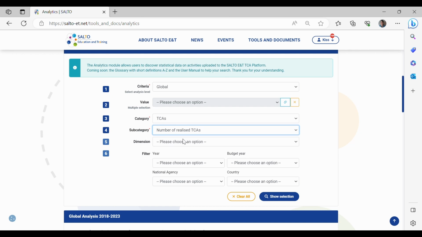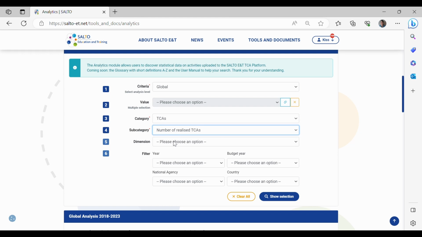This analytics module shows only the TCAs set to public for visitor status, which appear to visitors on the front page as well. So no draft TCAs or TCAs with only-for-any status will appear in this module. In the case of the LTAs, which is also a selectable category, the statistics module shows all LTAs that are not in a draft status. And here we can narrow our search by asking for more details.